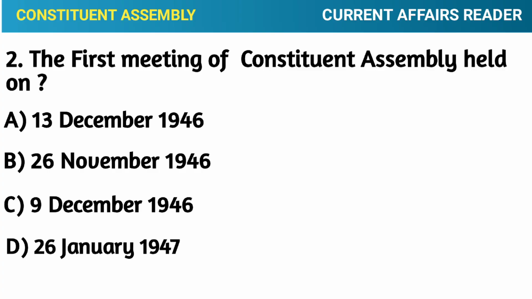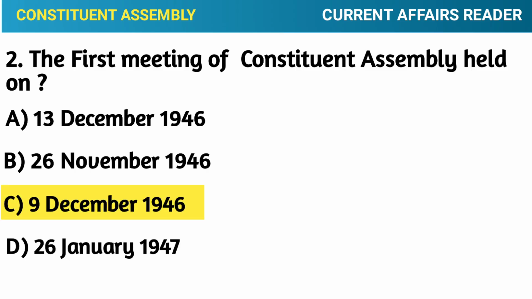Question number 2. The first meeting of the Constituent Assembly was held on Option A, the 13th of December 1946. Option B, the 26th of November 1946. Option C, the 9th of December 1946. Option D, the 26th of January 1947. Correct answer. Option C, the 9th of December 1946.